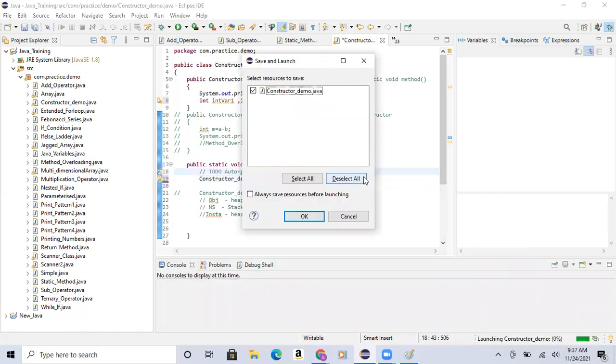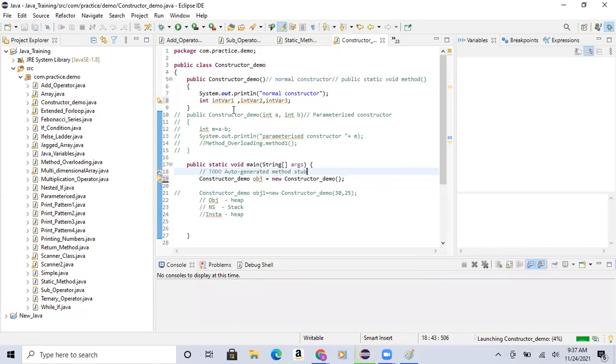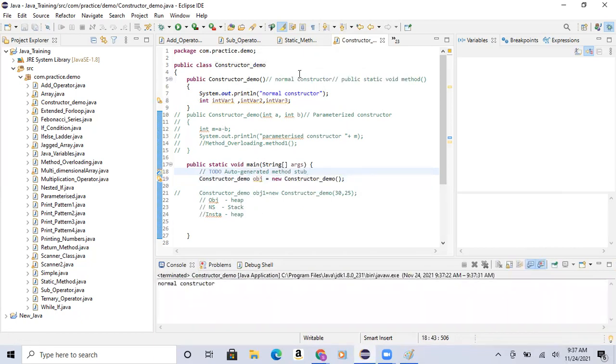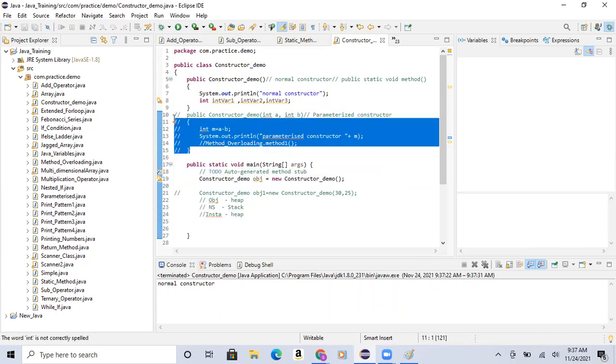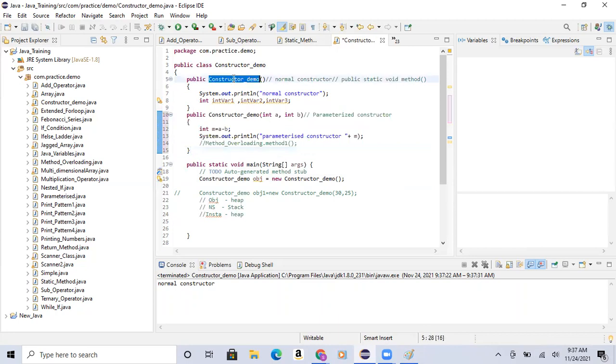If I execute it, it was coming. Now, what I'm trying to do is, I just wanted to overload the constructor. Overload, the name itself was trying to say that overloading the method or overloading the constructor, both are the same, because a constructor is also a method. Now, if you see here, the previous constructor doesn't have any particular parameters. Now here I'm giving some parameters for this constructor.